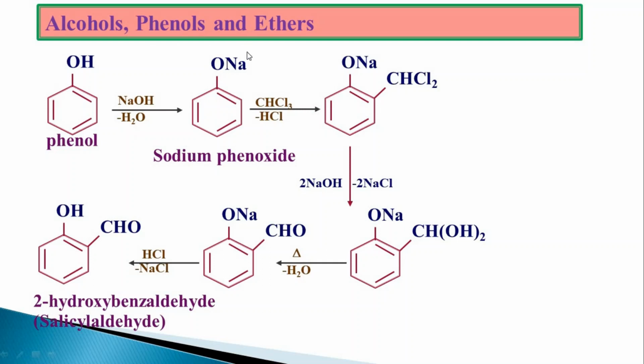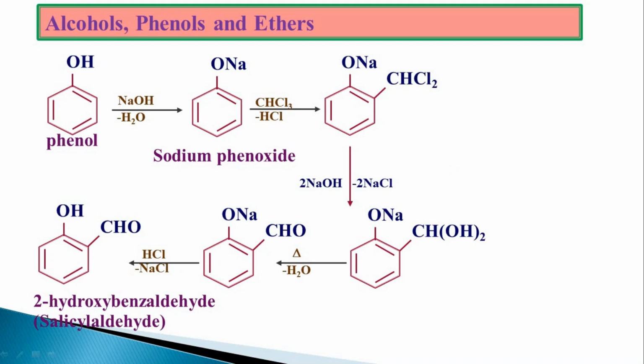The first reaction is common, as you have studied many times. In the second reaction, when CHCl3, that is chloroform, is added, CHCl2 will be added, giving benzyl chloride, which is further hydrolyzed in the presence of alkali. Cl will get converted into OH. Since 1,1-dihydroxy groups are there, water will be removed to give the aldehyde. Acidification will remove the sodium and hydrogen will be introduced.